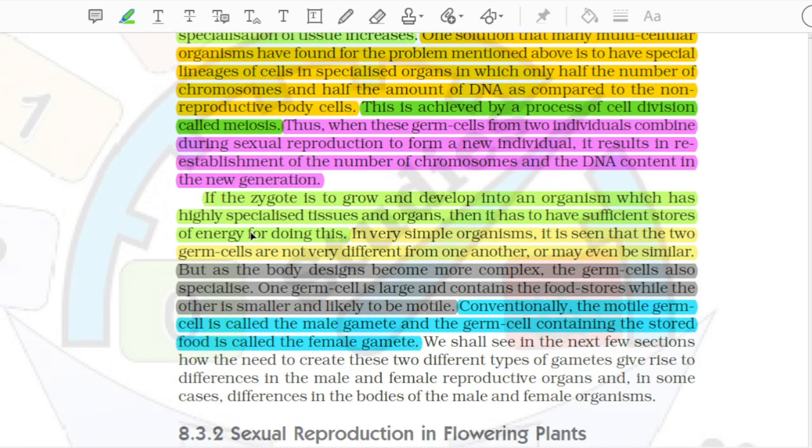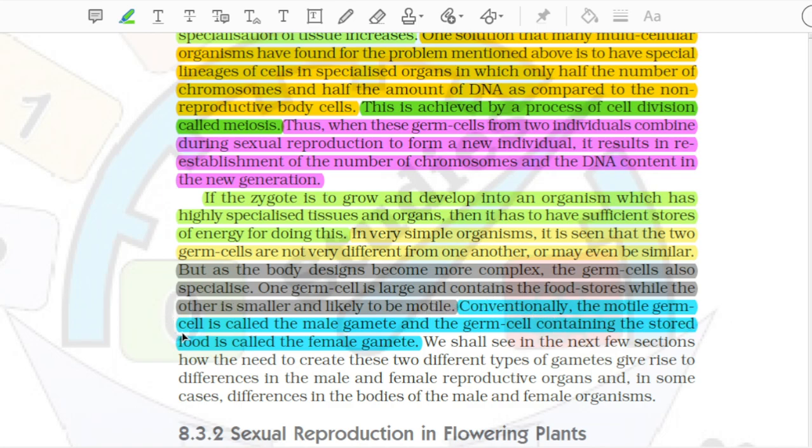If the zygote is to grow and develop into an organism which has highly specialized tissues and organs, then it has to have sufficient stores of energy for doing this. In very simple organisms, it is seen that the two germ cells are not very different from one another, or may even be similar. But as the body designs become more complex, the germ cells also specialize. One germ cell is large and contains the food stores while the other is smaller and likely to be motile.